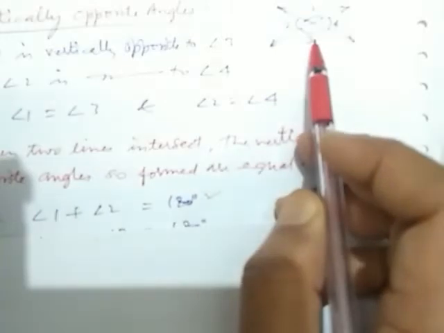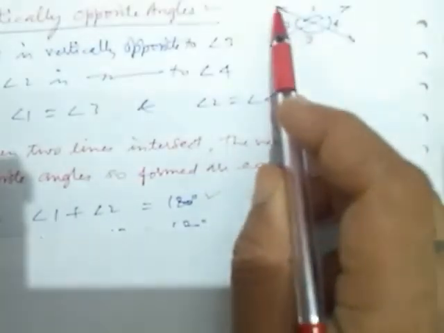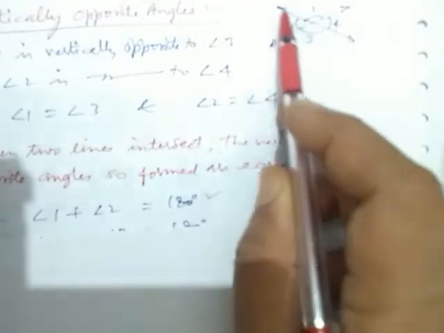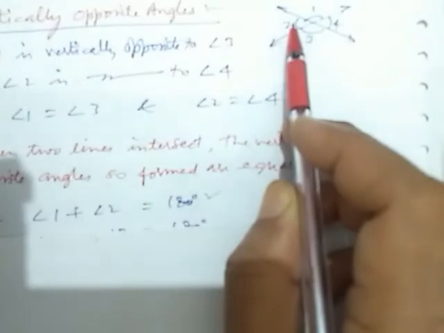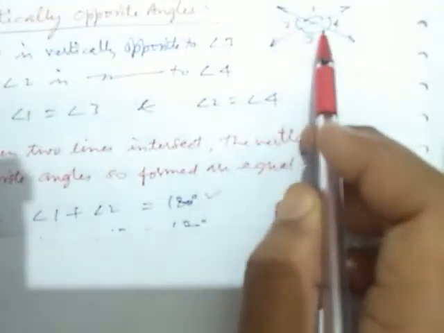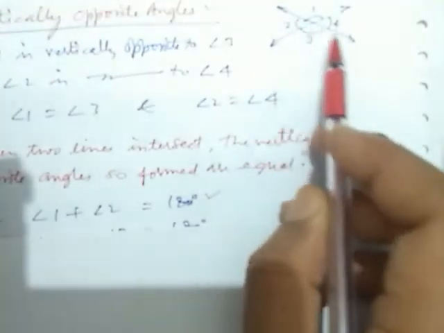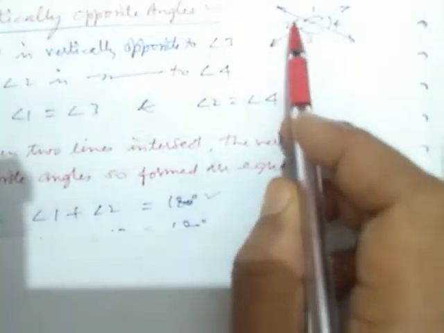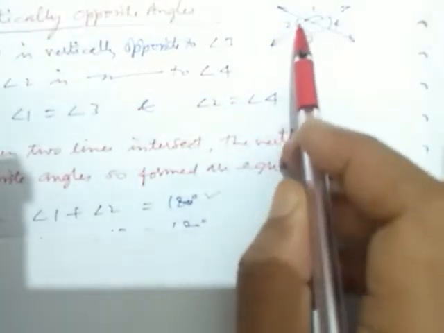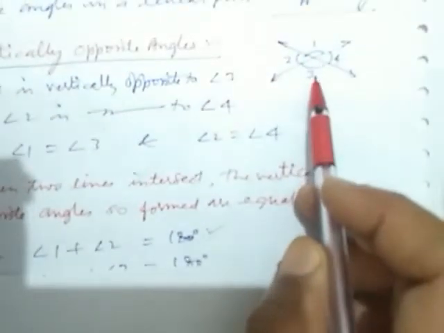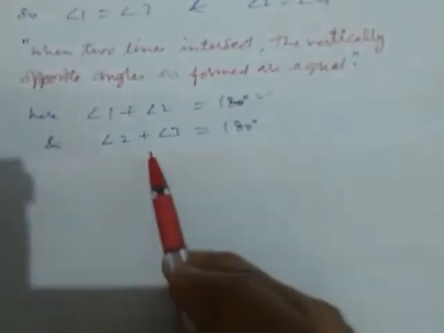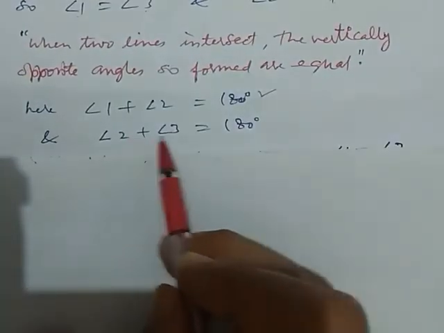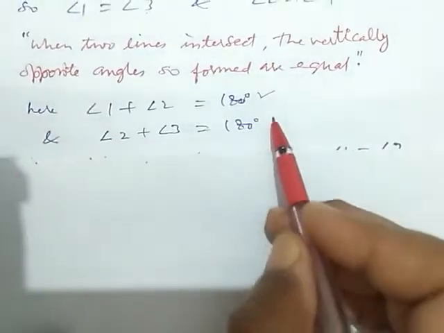Again, we take angle 2 and angle 3. They also form a straight angle. The rays are opposite to each other. The sum of angle 2 and angle 3 is also 180 because they form a straight angle. They form a linear pair of angles. So we can write angle 2 plus angle 3 is equal to 180.